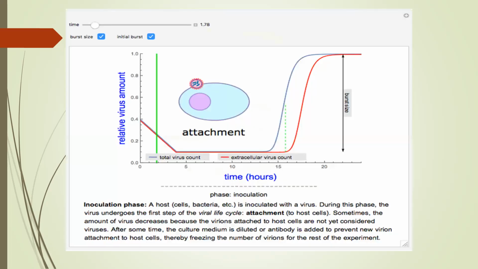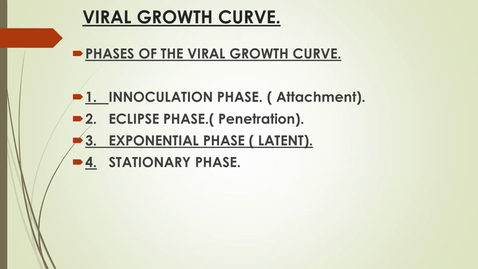Number one is inoculation. Number two, active phase, which is penetration. Number three is the exponential phase, which is also known as the latent phase, and the fourth one is the stationary phase. In the case of inoculation, the virus comes in contact with the cell, lands on the surface of the cell and attaches itself to the membrane of the cell. After the attachment, the virus penetrates its genetic material into the cell.